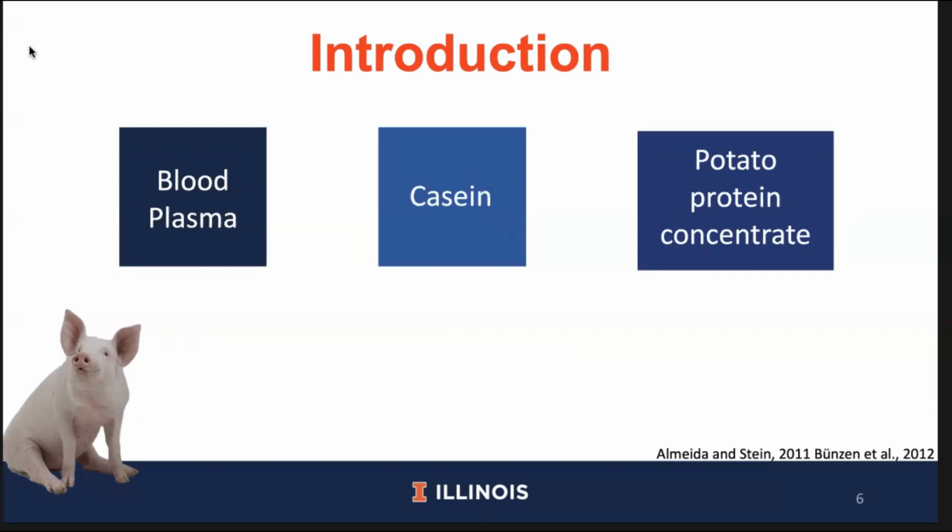Potato protein concentrate has also been used in at least one study to determine the basal endogenous loss of phosphorus because, similar to gelatin, it has a very low concentration of phosphorus. Another possible alternative to gelatin would be casein, because like spray-dried plasma, the phosphorus in casein is close to 100% digestible, and this ingredient is also high in protein. However, to our knowledge, it has never been confirmed if the basal endogenous loss of phosphorus is the same if estimated from diets containing gelatin, spray-dried plasma, casein, or potato protein concentrate.